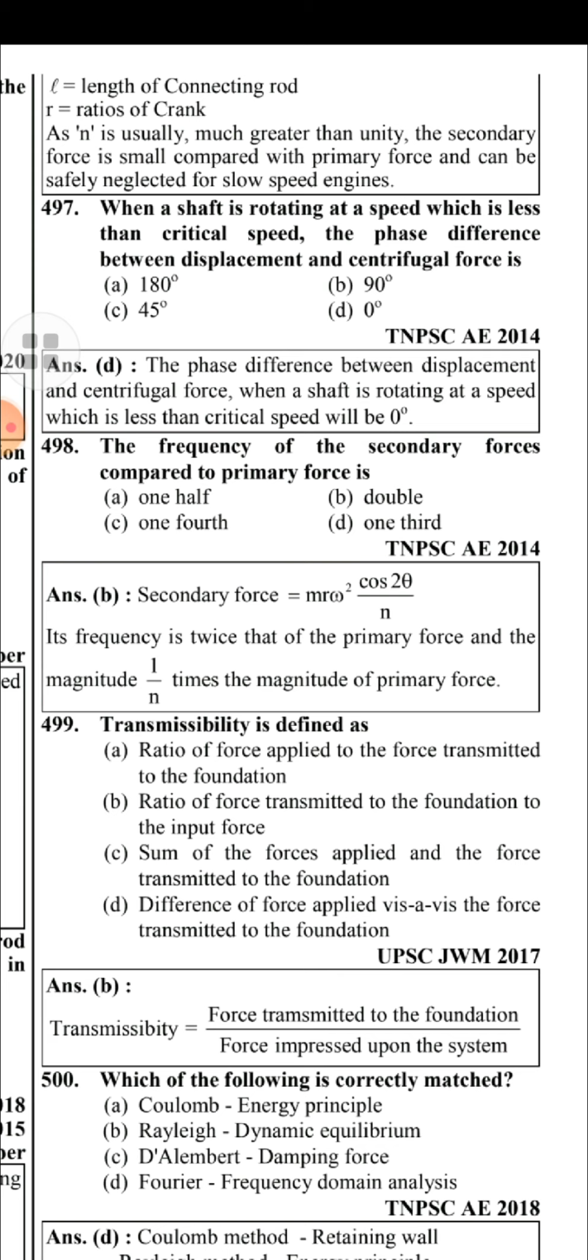The frequency of the secondary forces compared to the primary force is double. Secondary force is equal to m r omega square cos 2 theta by n. Its frequency is twice the primary force and the magnitude is 1 by n times the magnitude of the primary force.